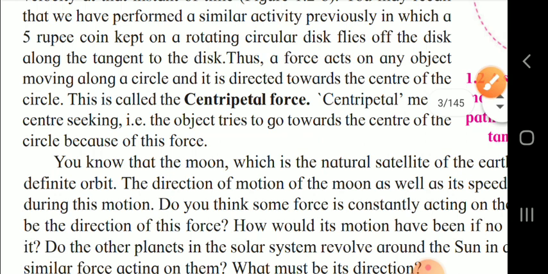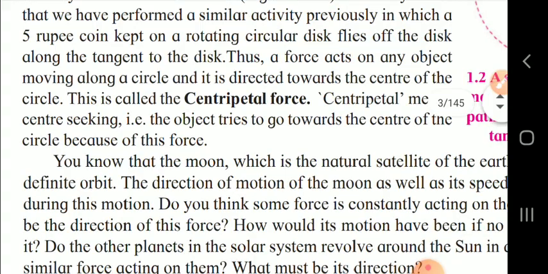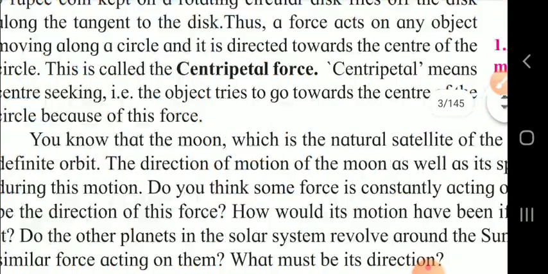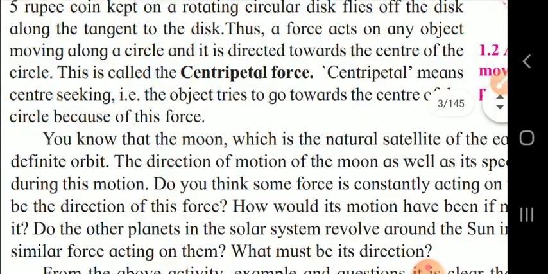Now you all know that the moon, which is the natural satellite of the earth, has a definite orbit. The direction of the moon as well as the speed is constantly changing during the motion. So some force is constantly acting on the moon, that is why it is changing.